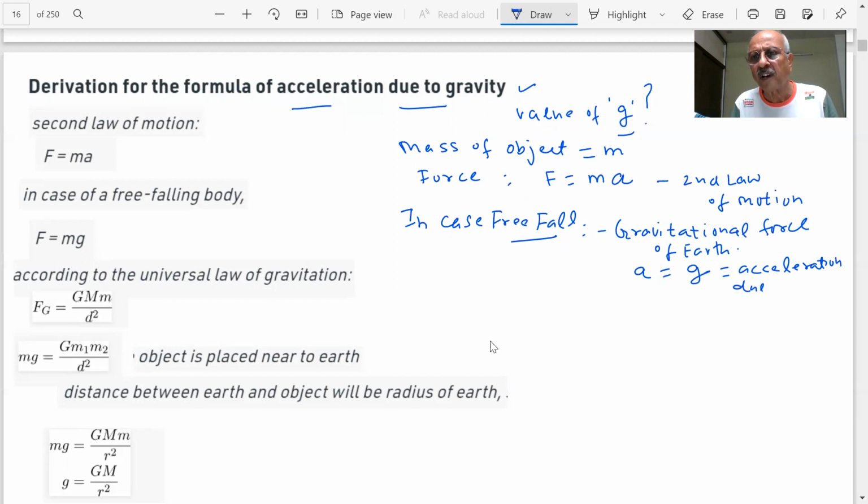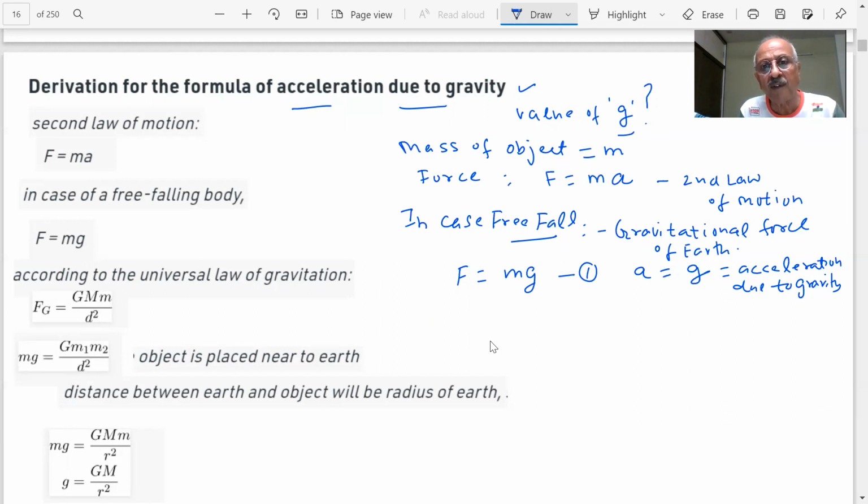Acceleration due to gravity. So then this formula will become F equal to m into g. So when an object is having a free fall, there is a force acting on the object due to the gravity of the earth, due to gravitational force of the earth. And the acceleration is called the acceleration due to gravity.